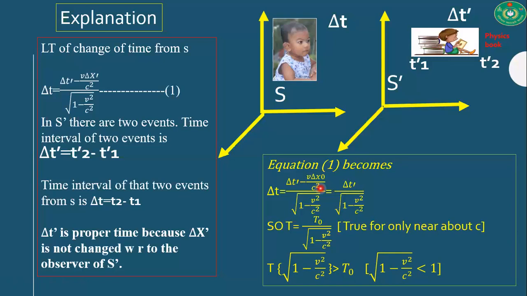And here it is very much clear that T is much greater than T0. Okay, so this is called time dilation. That is, the event that happens in the S prime frame will be slower than that observed from the S frame.